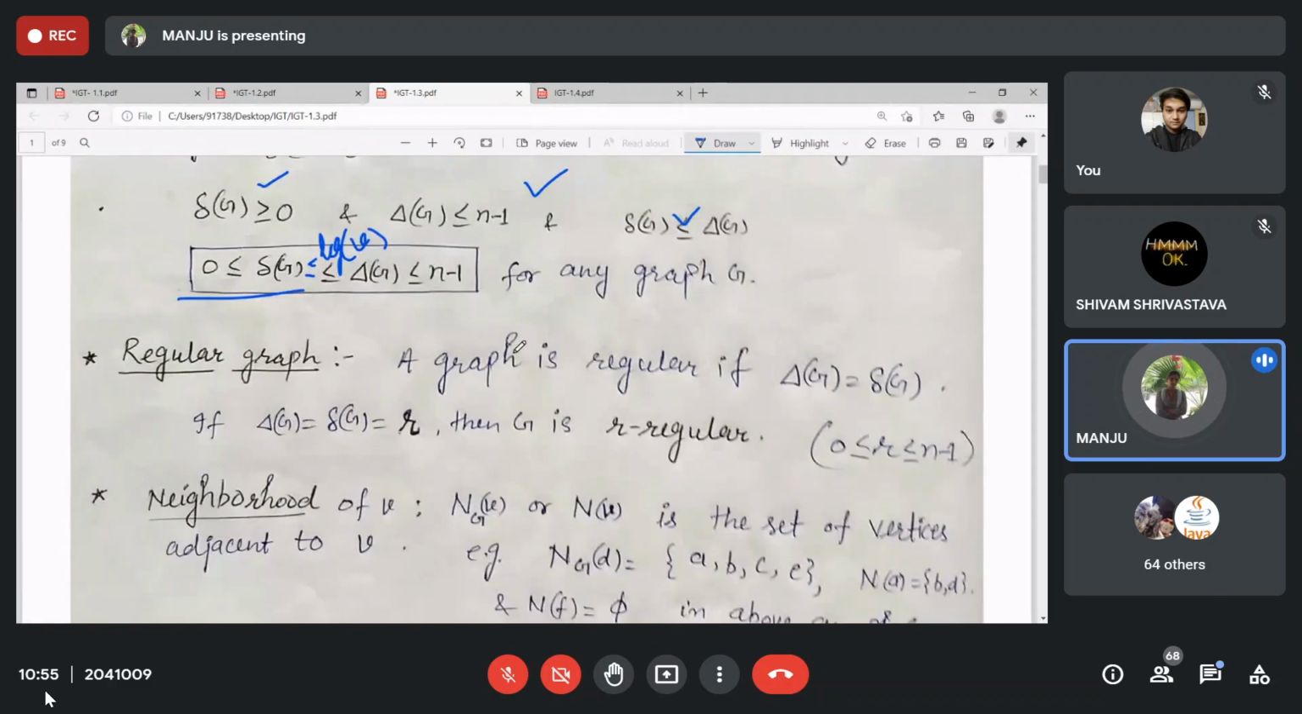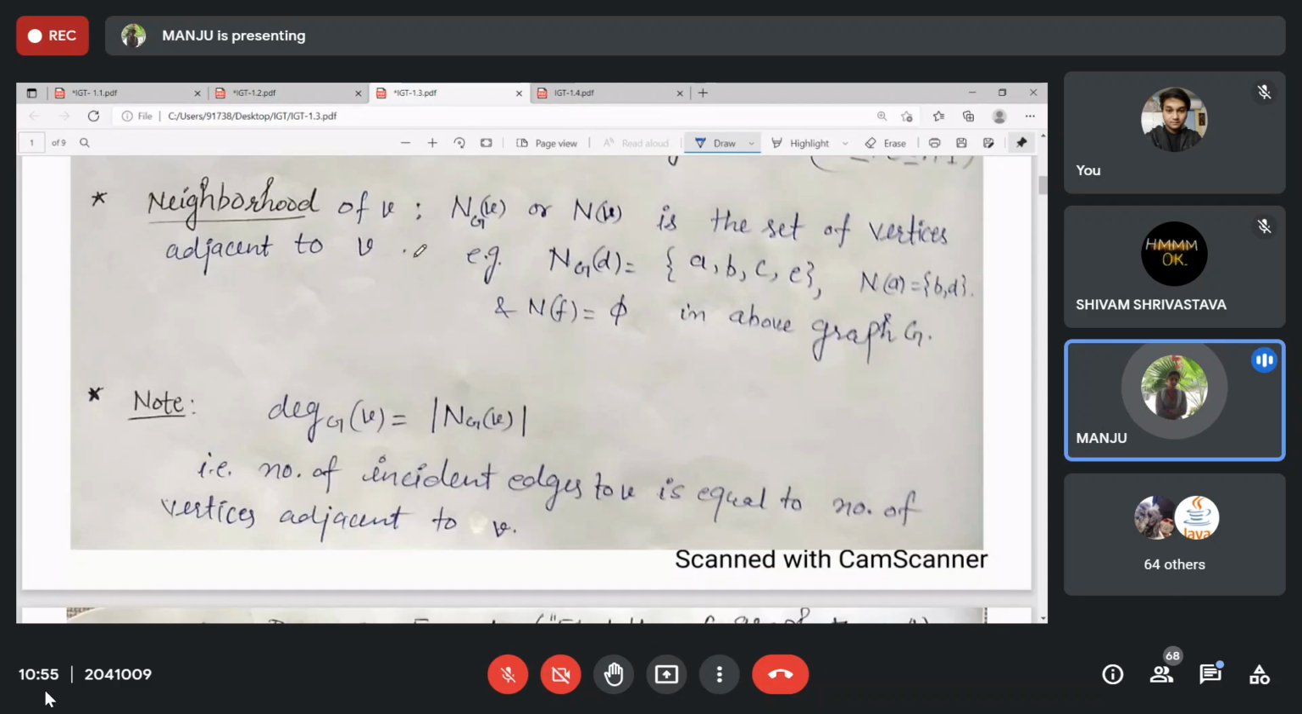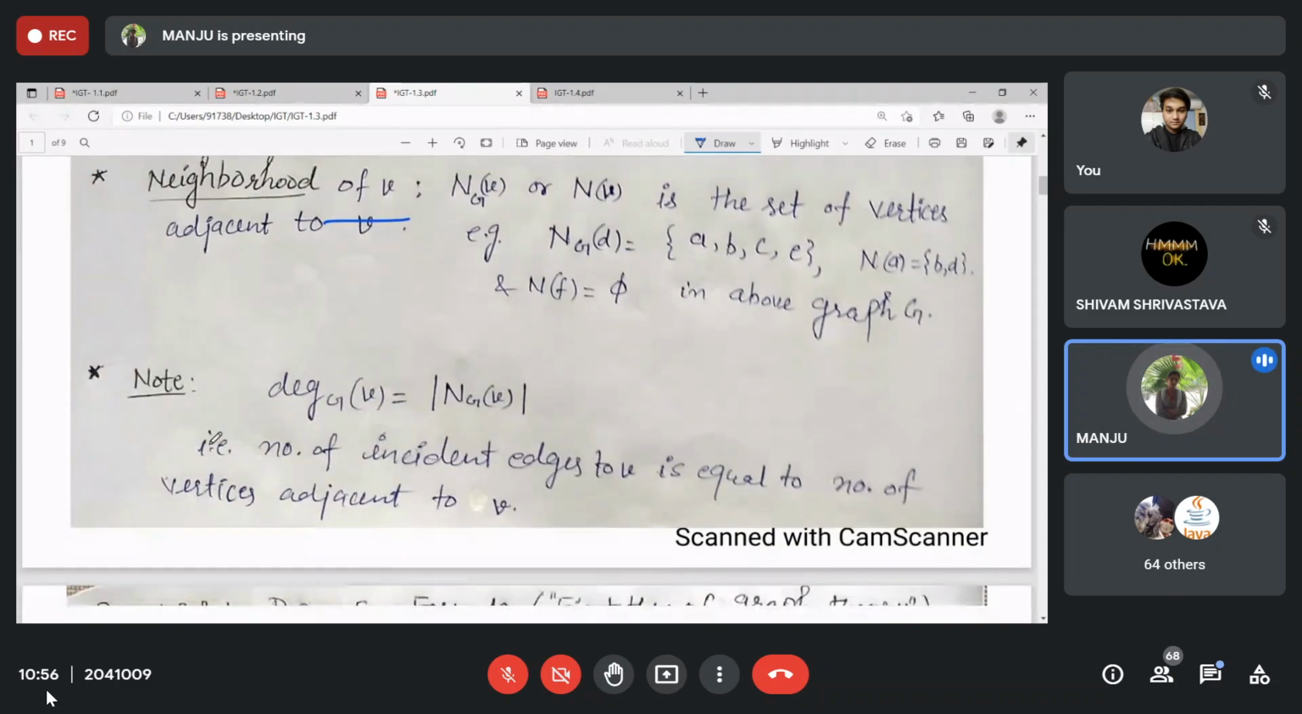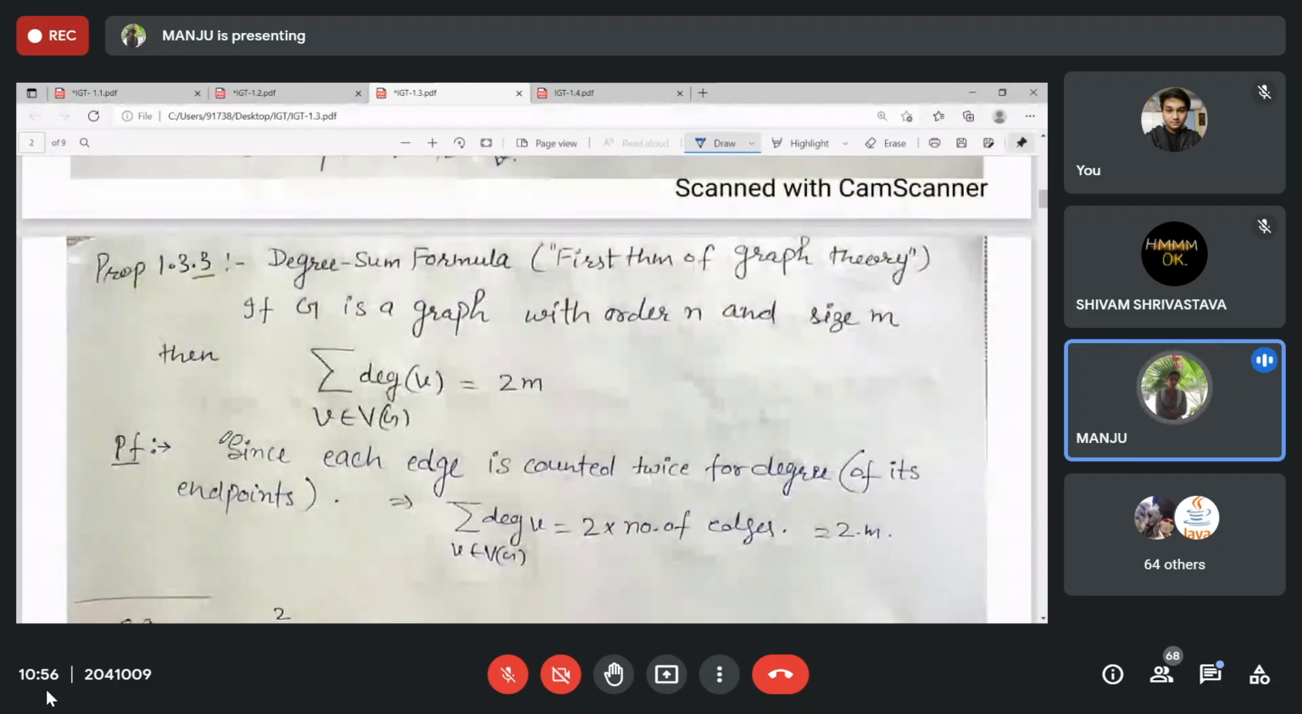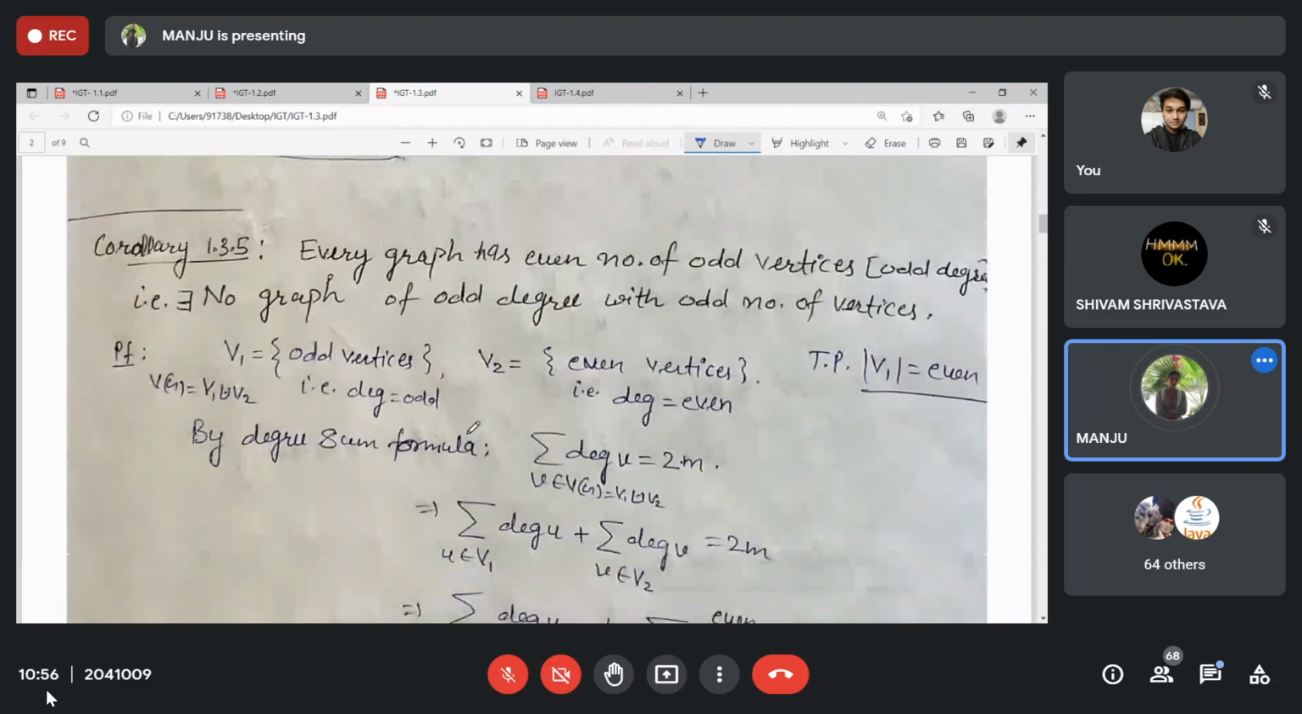Regular graph: whenever the degree is the same for all the vertices, then you have a regular graph. Then the capital delta and small delta are both the same. Neighborhood: in the case of a simple graph, as we discussed, the cardinality of the neighborhood is the same as the degree. Degree sum formula connects the size and the degrees of the vertices.